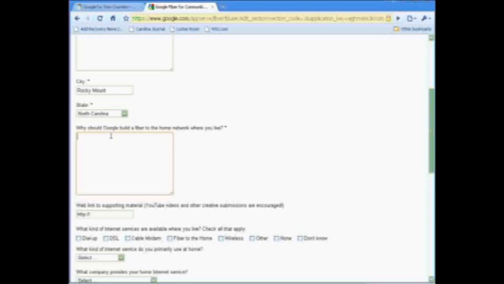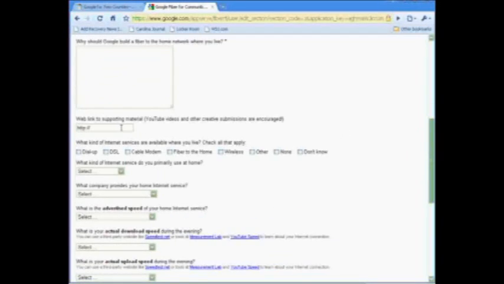And you would type in, you need to be creative. You need to say something that indicates how you personally would benefit, whether as a student, as a resident, as a parent, business owner, whatever. You need to put that in there. Come down here, web link to supporting material. We really need people to create videos on YouTube or other sites expressing their support, or anything else that you can do online that really says, hey, this is another way of presenting how we can benefit from this.